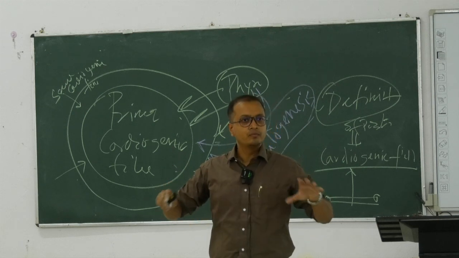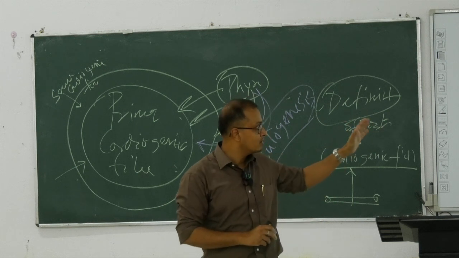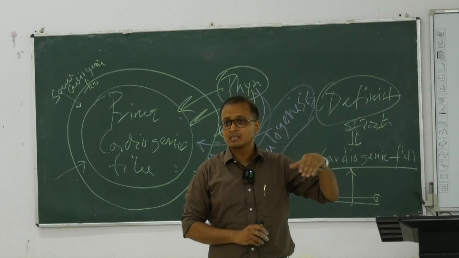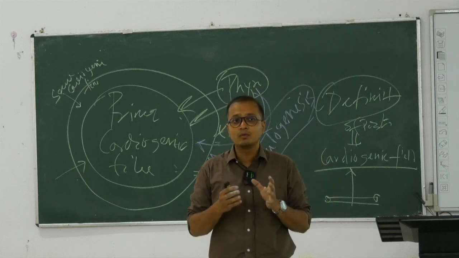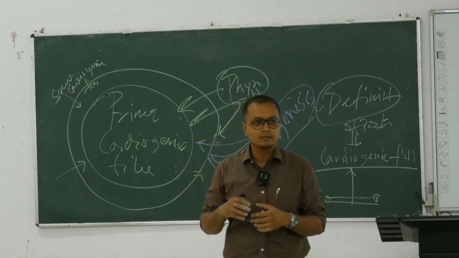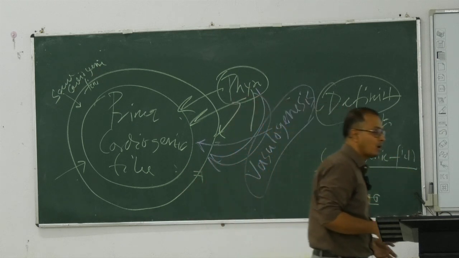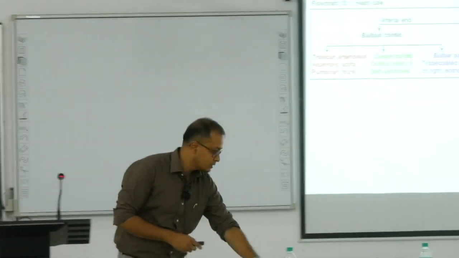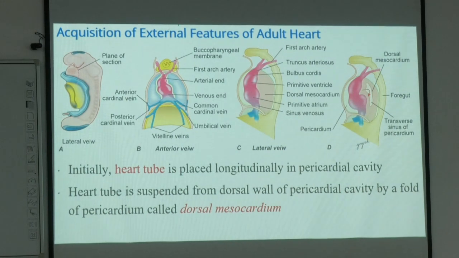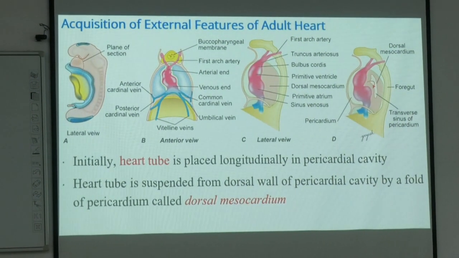So we have formed and developed the tube this much. Then we have to make these things a little more complex. We have to make this tube look like a circular or semicircular structure. That's what the next part of heart development is, which is known as the acquisition of the external features of the adult heart.